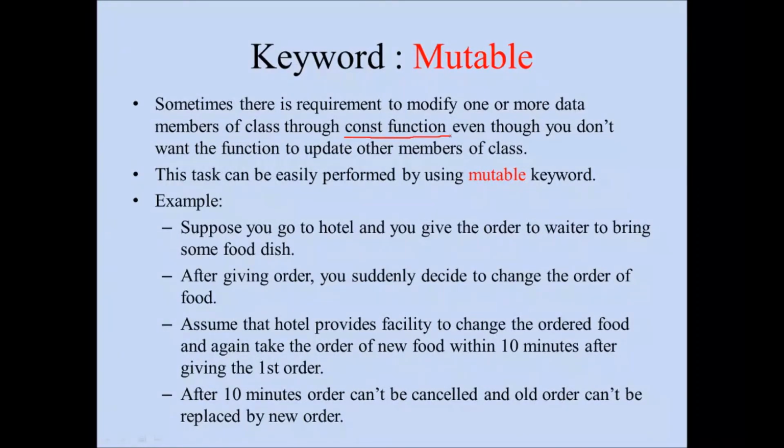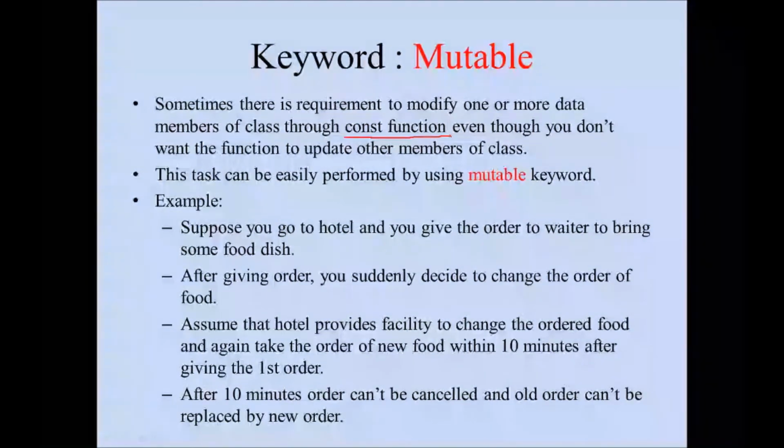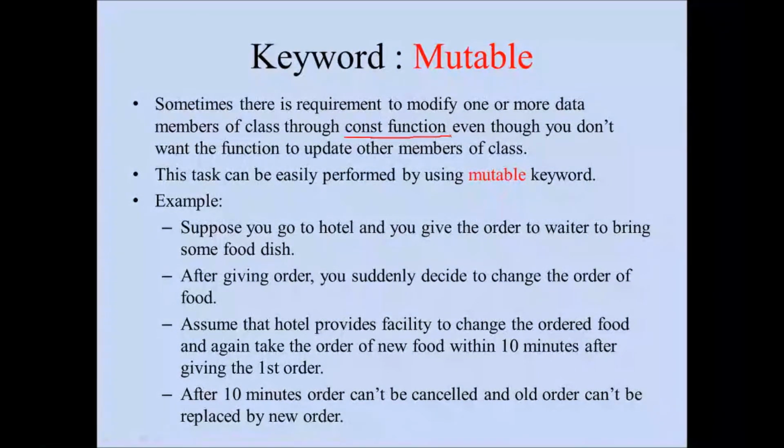So what we do by that, we restrict modification of the variables inside that function. But sometimes it may happen that we are having a big project such as hotel management or student management, in that case we have a lot of variables in it, say 7 to 8 variables, but we want to modify one or two variables within it. In that case what should we do? This can be achieved by using the keyword mutable. That is the reason why the mutable keyword is introduced.